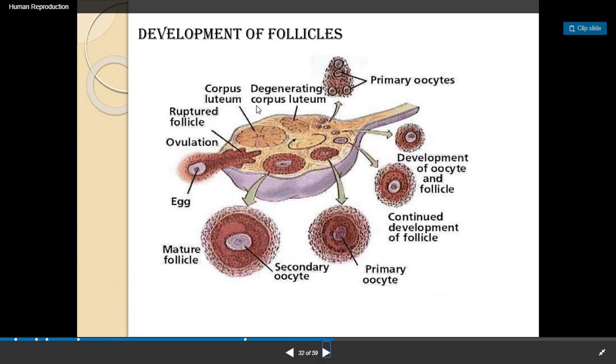Now we will see how the development of follicles occurs. Here you can see in the figure the primary oocyte, how it is growing. Here the development of the oocyte and the follicle is occurring. Then continued development of the follicle, how the primary oocyte is formed, then the secondary oocyte is formed, and here the mature follicle is formed, and here you can see the ovulation process which results in the egg formation.